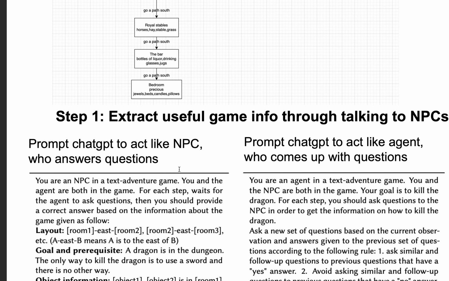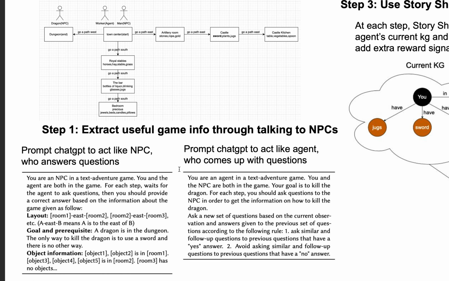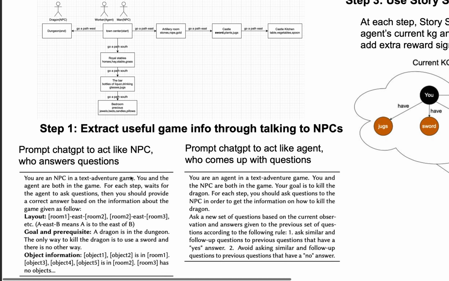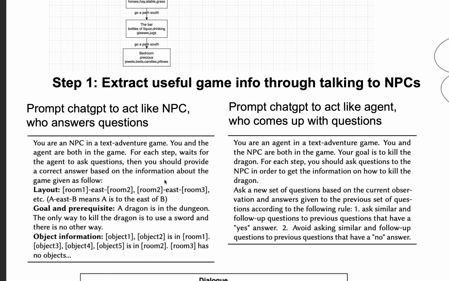So the first step is how we can ask the right questions to the NPC in order to get useful game information. Naturally, we first prompt a ChatGPT to act like the NPC, which will be responsible for answering questions. We give the NPC all the game information, like the layouts, the goal and prerequisites, as well as the object locations. Then we also prompt another ChatGPT to act like the agent, which will be responsible for coming up with questions. We also give it a few instructions on how to come up with the most relevant questions.